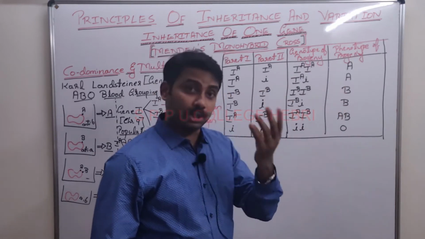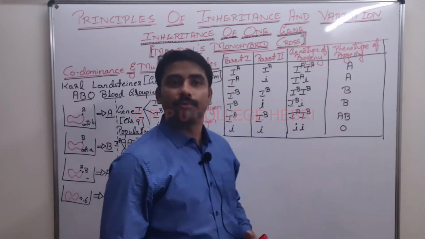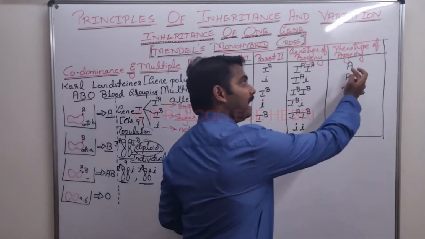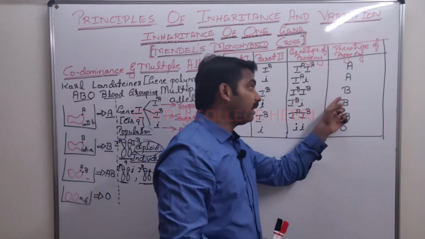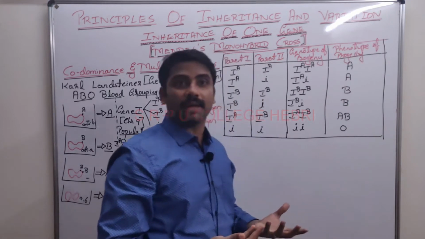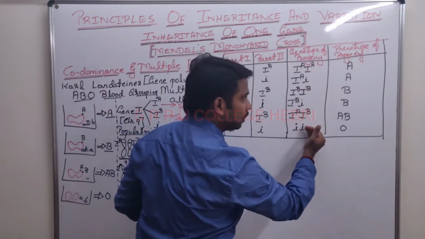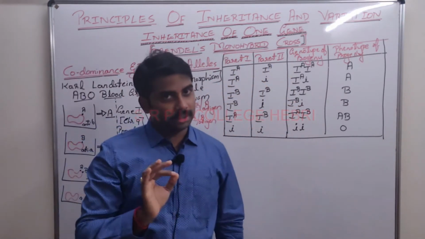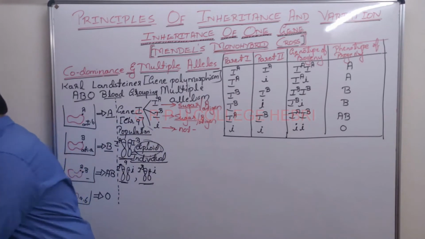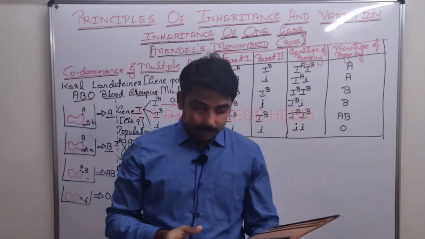Genotypes are 6, but phenotypes are what? Only 4. Why? Because A blood group itself is available in 2 different genotypes, and B blood group can be due to 2 different genotypes. That's why there are totally 6 different genotypes, but the phenotypes are only 4. Clear? Write down the notes.